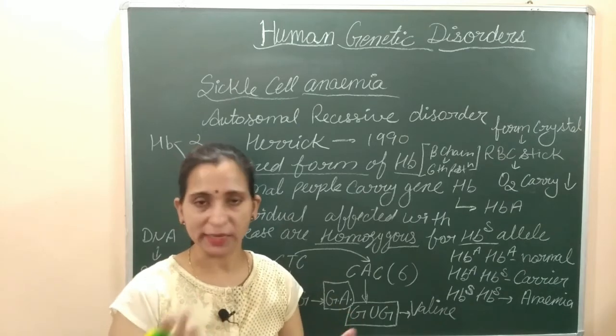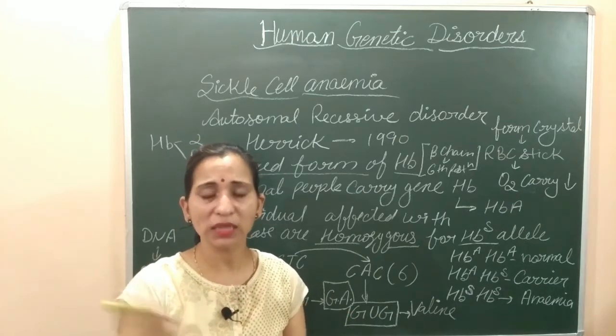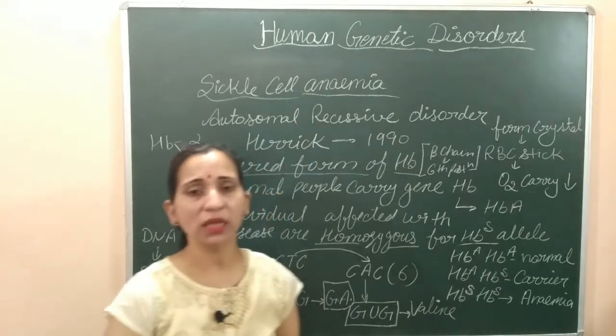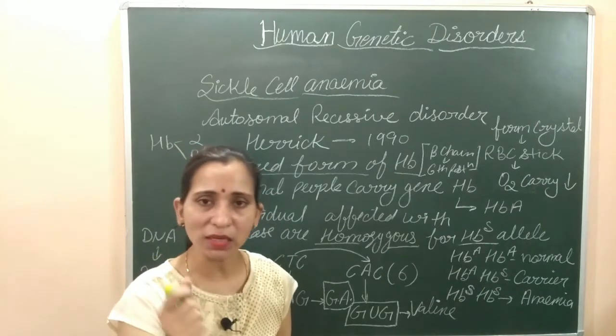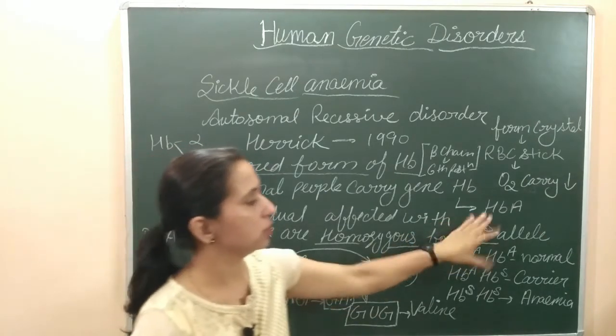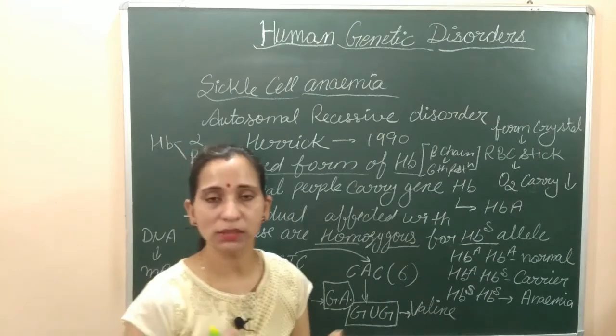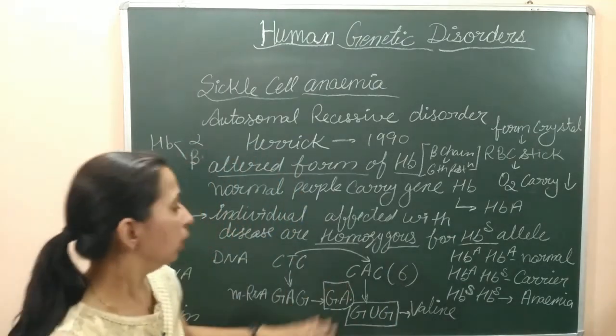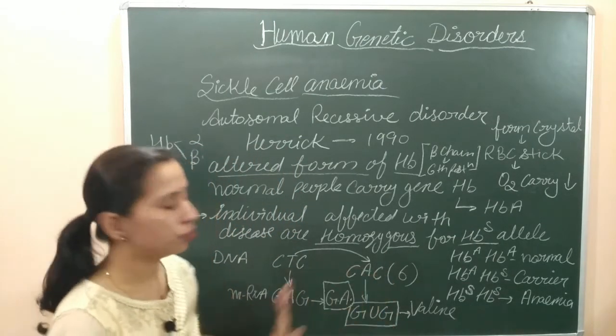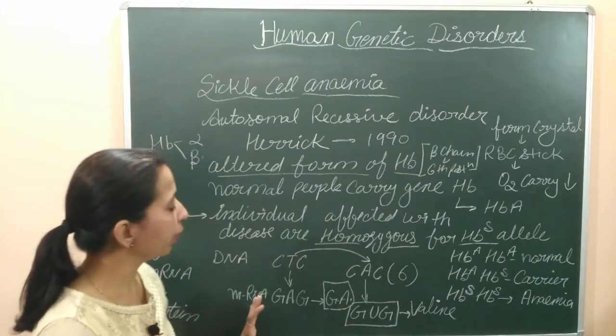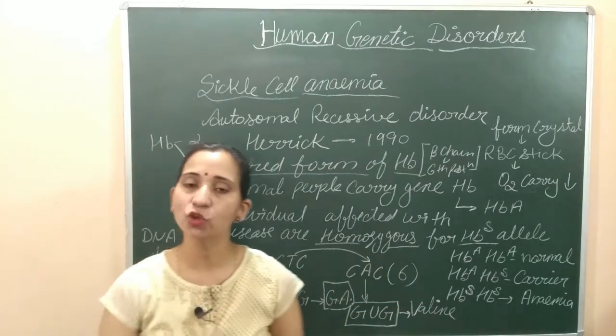So sickle shape, sickle, you know, that is the daranti, जो घास काटने का tool होता है, that is the sickle, and their shape becomes like a sickle. That's why this disease is known as sickle cell anemia, and this happens due to this type of gene mutation. ये हो गया gene mutation जिसकी वजह से ये disease cause हो रही है.